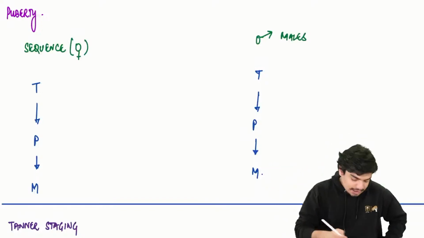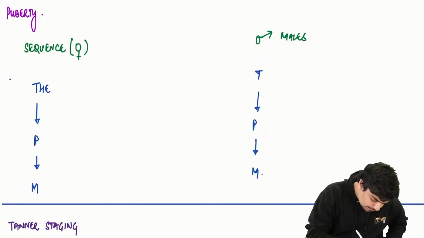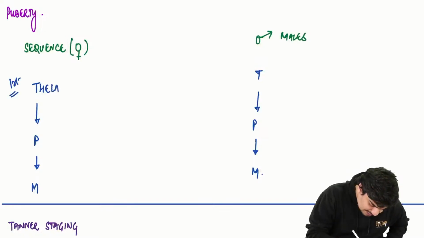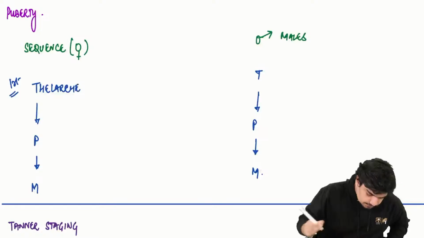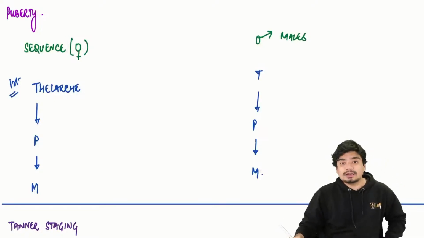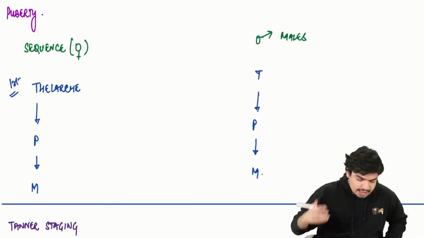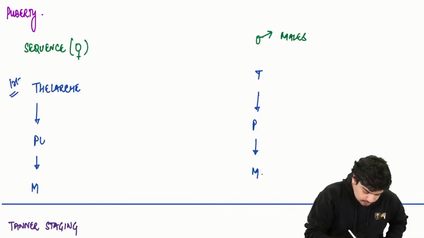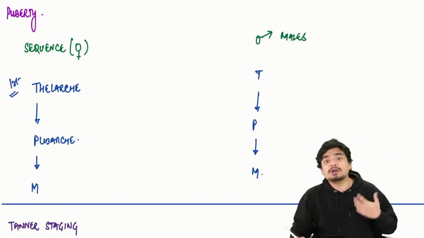Let's see that. In females, the first sign of puberty is thelarche, that is breast development. Thelarche is followed by pubarche, that is the development of your pubic hair.